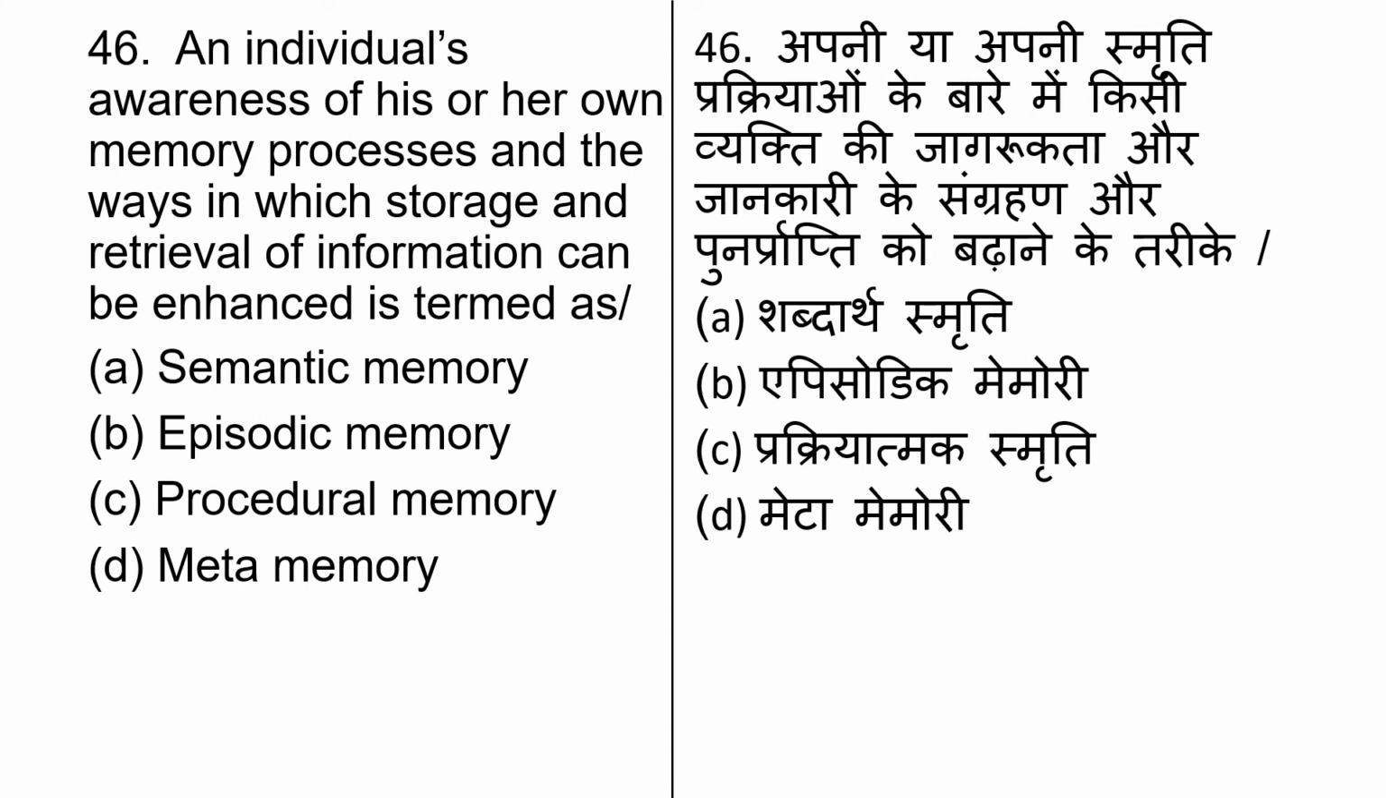An individual's awareness of his or her own memory process and the way in which storage and retrieval of information can be enhanced is termed as, and options are semantic memory, episodic memory, procedural memory and meta memory. An individual's awareness of his or her own memory process and the way in which storage and retrieval of information can be enhanced is termed as meta memory.